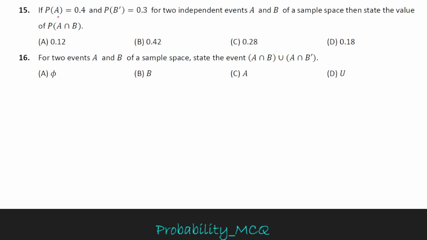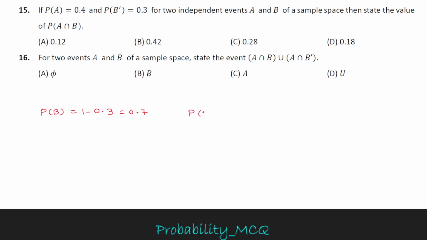MCQ 15. P of A equals 0.4 and P of B prime equals 0.3, for two independent events A and B of a sample space. State the value of P of A intersection B. First of all, P of A is given as 0.4, and P of B equals 1 minus P of B prime, which is 1 minus 0.3, which equals 0.7.